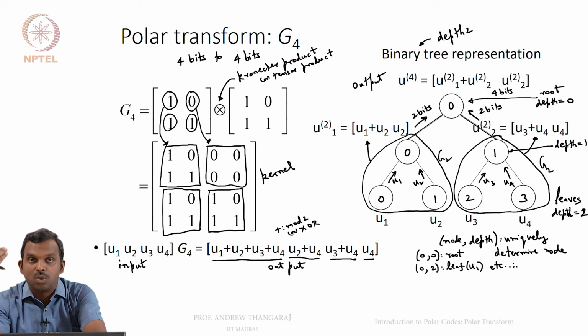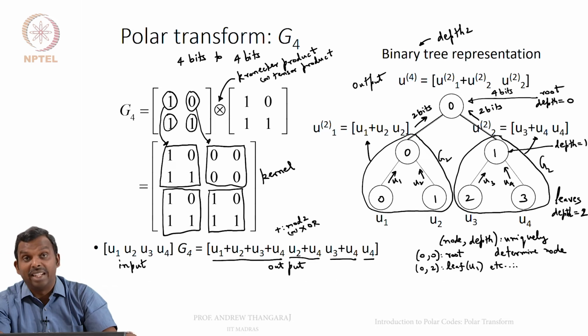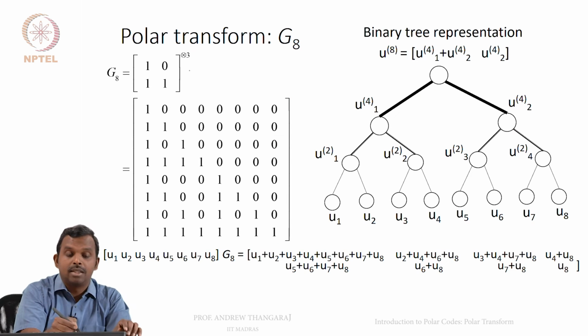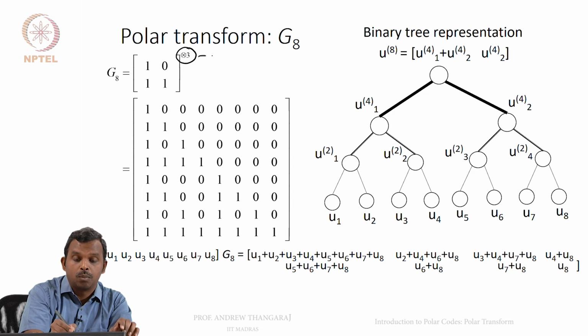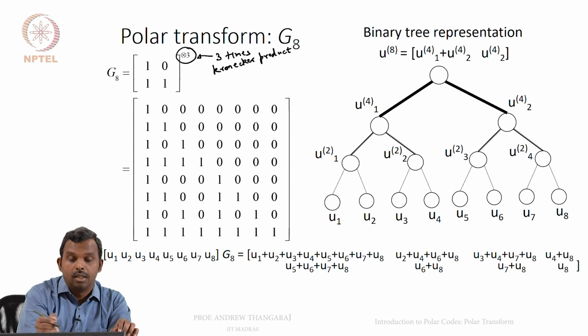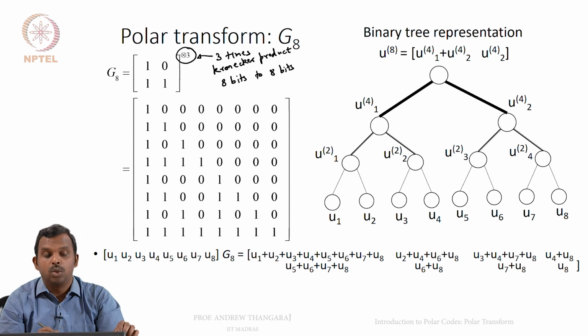So you can imagine what G8 will be. We had G2, then from G2 we went to G4, which was G2 Kronecker product with G2. Then you will go to G8. So that's the next step. G8 is the Kronecker product 3 times. So you will get an 8 by 8 matrix. So G8 will take 8 bits to 8 bits. So how do you do Kronecker product 3 times? You already did Kronecker product 2 times before, G4, right?